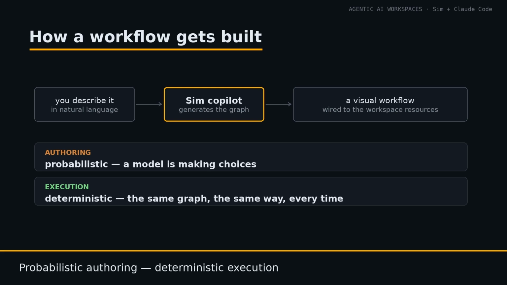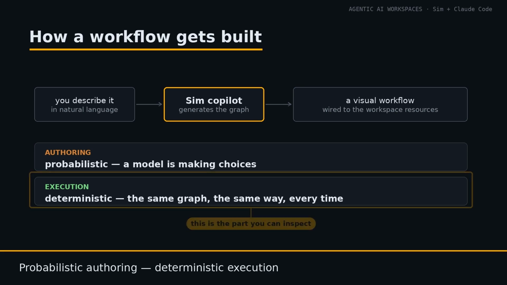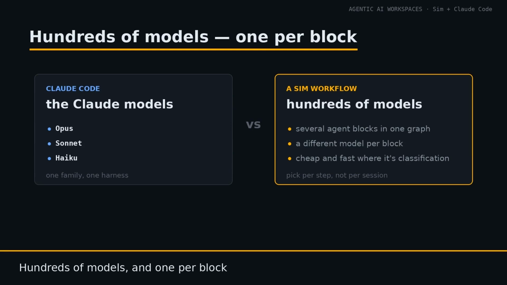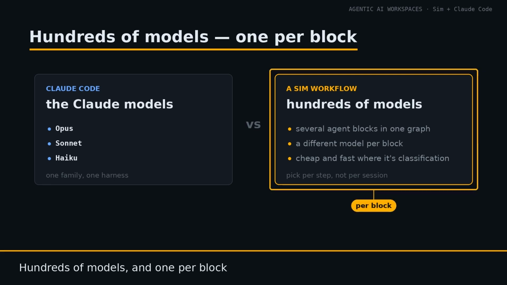A model is making choices for you, but what it produces is a workflow, and a workflow has a high degree of determinism. You can see every block, and the same graph runs the same way every time. Open any agent block, and you can choose from hundreds of AI models. That is a real difference in kind. Working in Claude Code, you are working with the Claude models, Sonnet, Haiku, and Opus. In a Sim workflow, you can put several agent blocks in one graph and give each block a different model if the step calls for it. Something cheap and fast where it's classification, something stronger where it isn't.